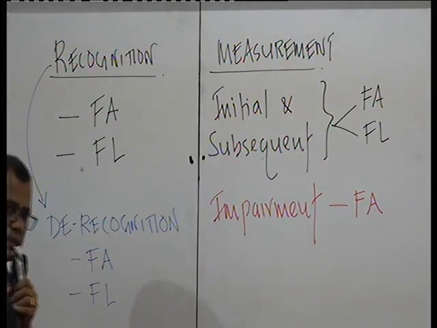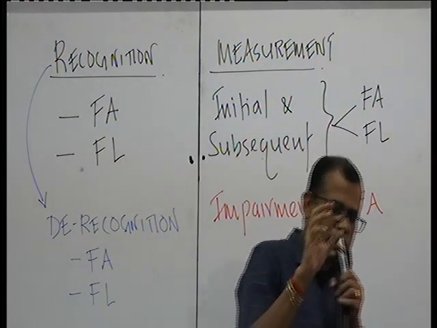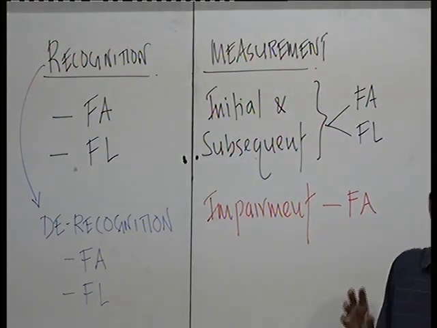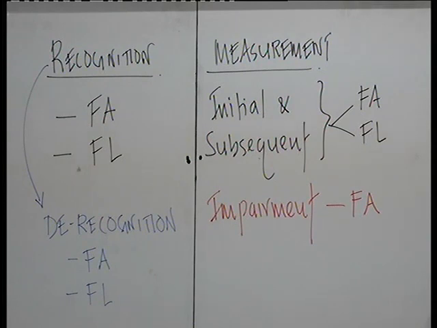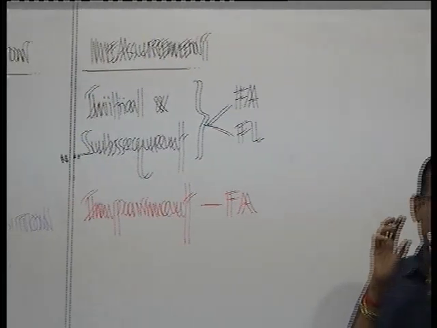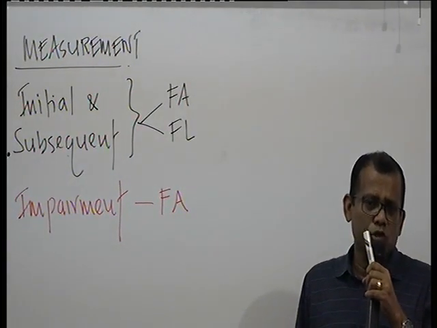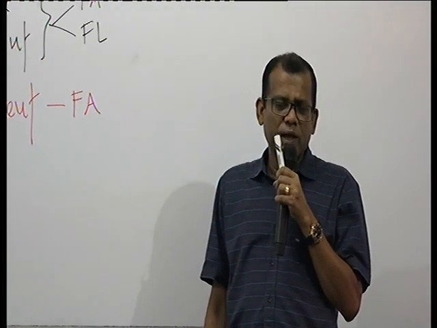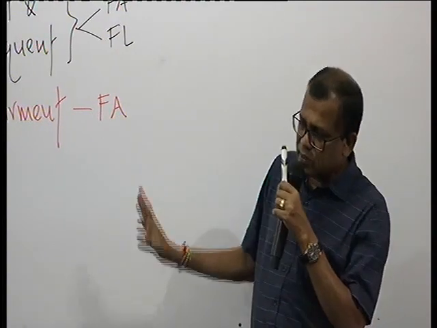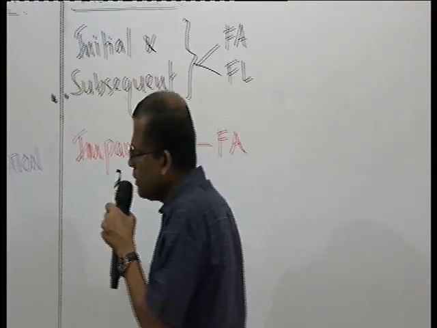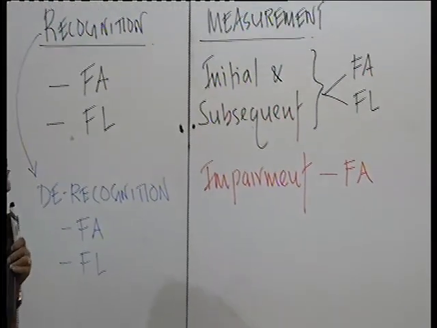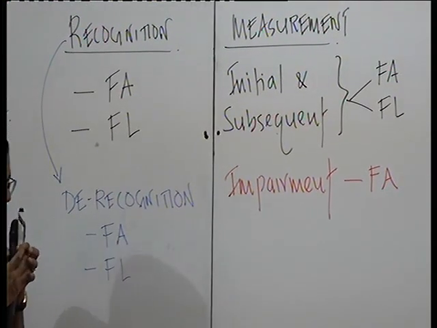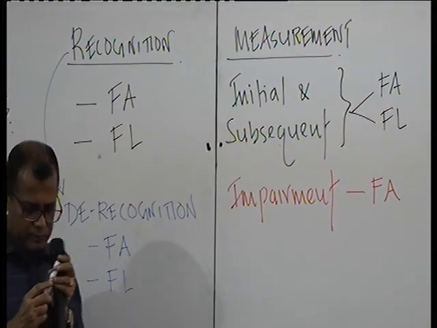Then you come to LKAS 39 and talk about this special area called, again, accounting for derivatives, but when the derivative works as a hedging instrument. So, which is called hedge accounting, which we will discuss under LKAS 39. So, this is the scope of our discussion for SLFRS 9. Now, we will take one by one.